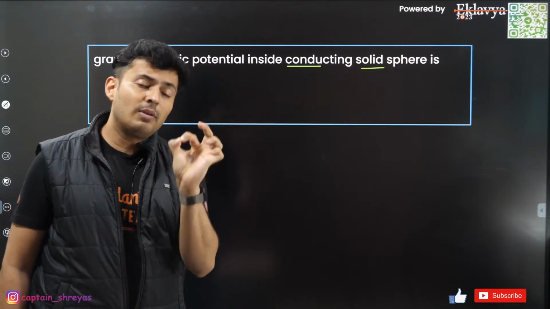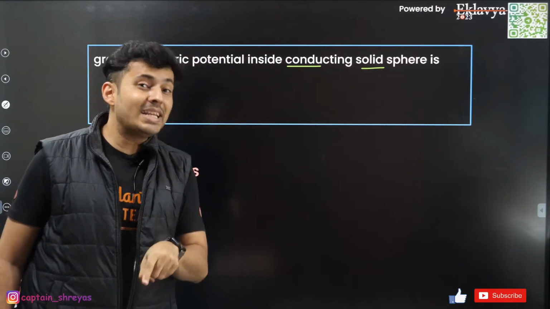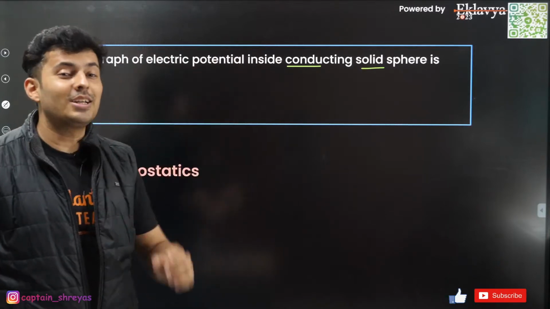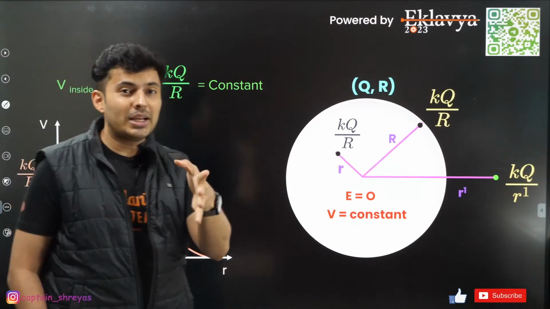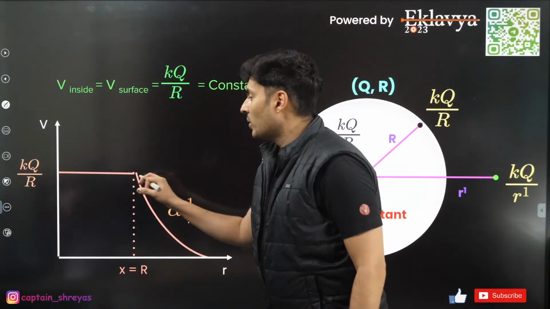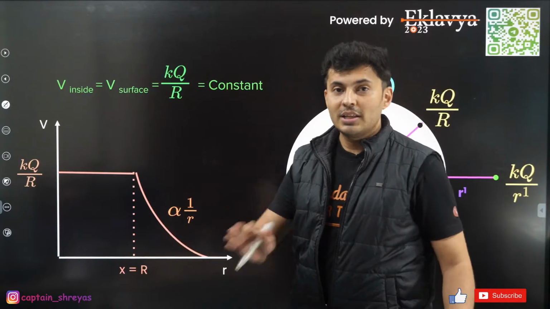The potential outside will also be like a point charge. But when you are inside, the field is 0, the potential is constant. So the question was on the potential. Potential inside is constant, field will be 0. There is no field inside.